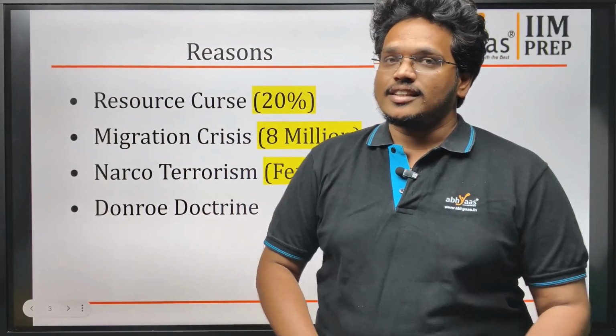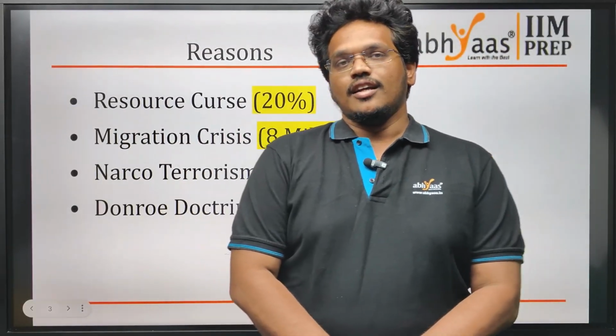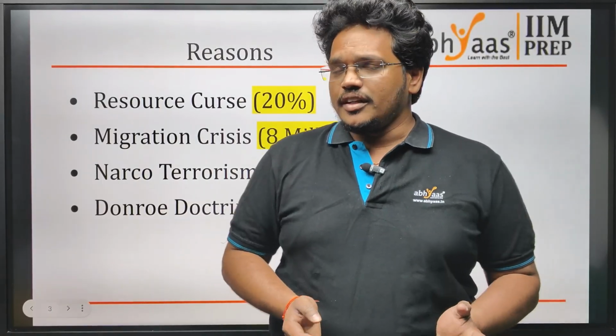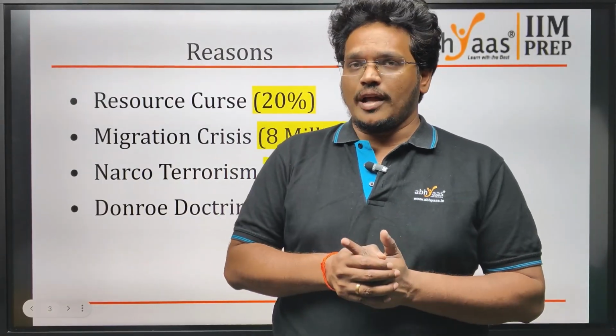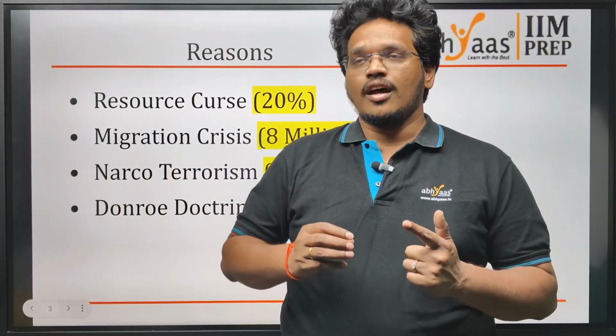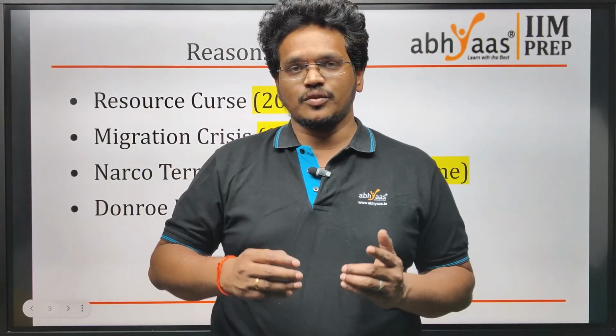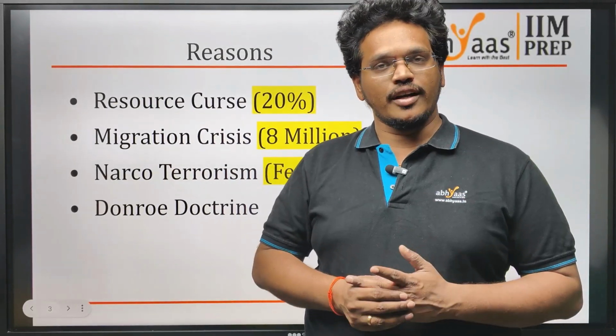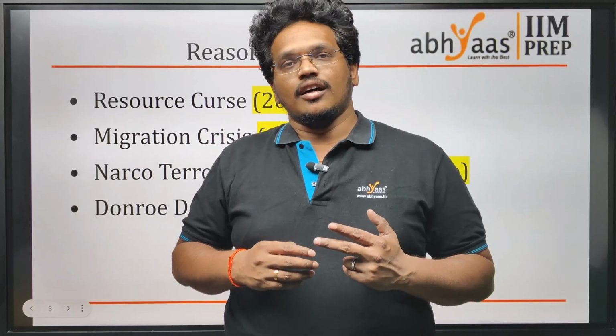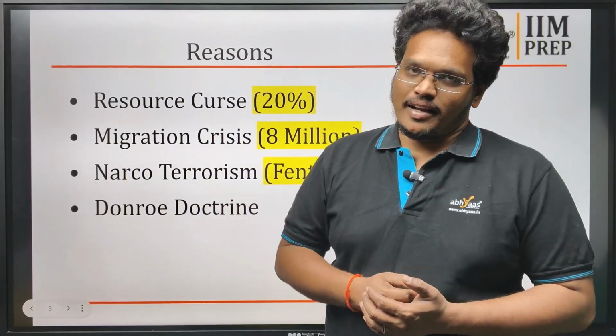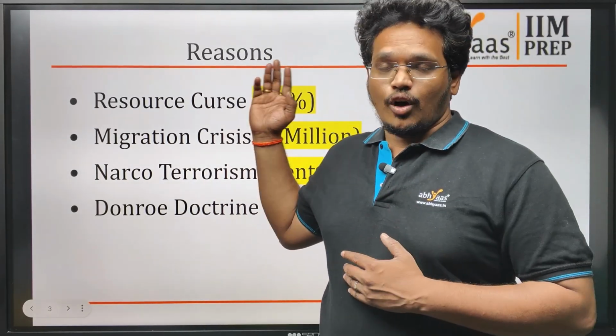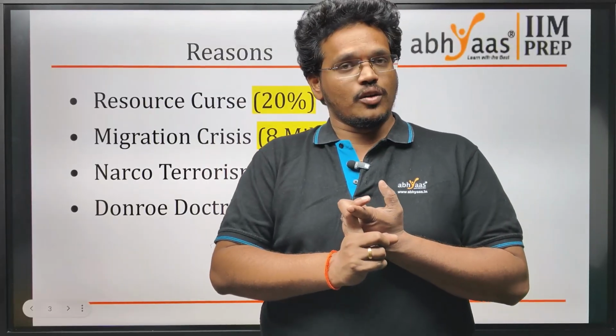But the thing is, they don't know how to utilize this. There are multiple reasons for that. The first reason is that the crude available in Venezuela is not as efficient as other resources. It is very high density and poor quality. It has to be refined in a specialized, complex manner. So though they have a lot of resources, one, it is not of good quality.